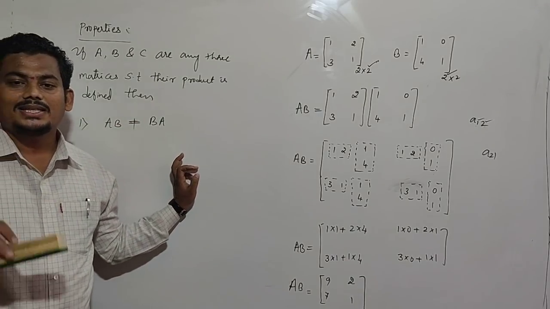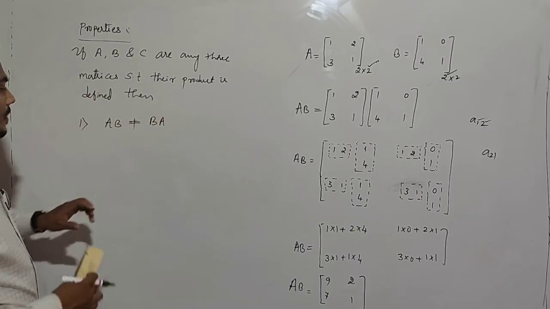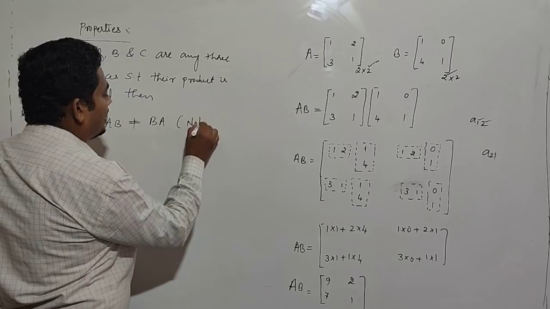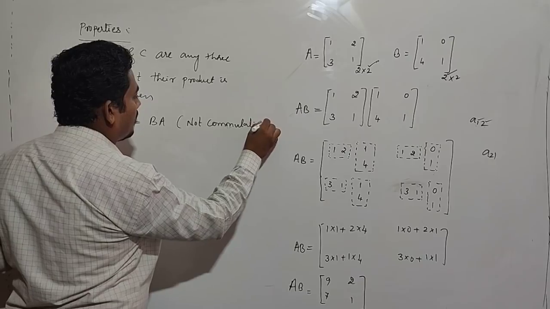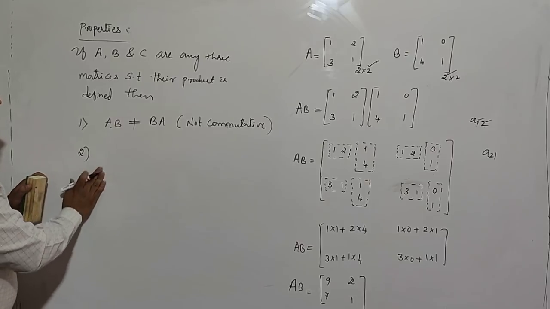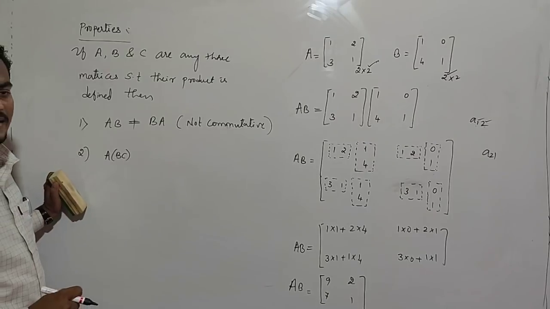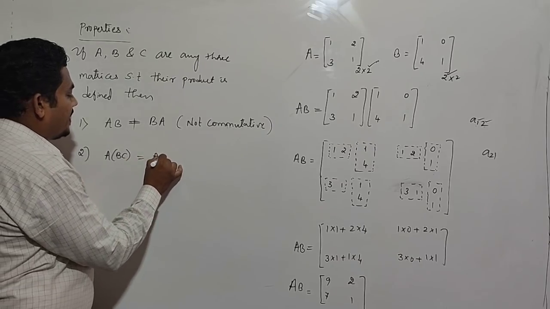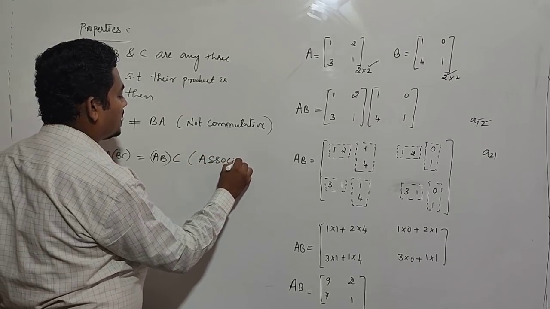This means matrix multiplication is not commutative. But matrix multiplication is associative. A into BC equal to AB into C means matrix multiplication is associative.